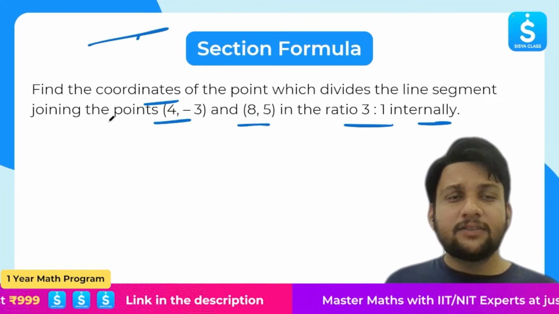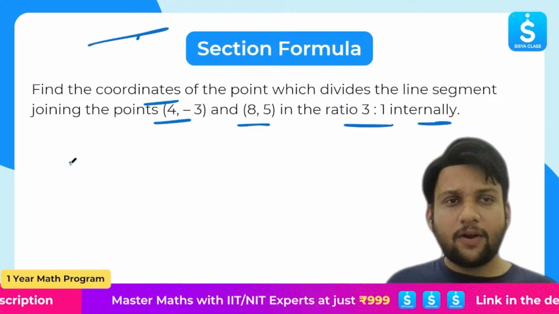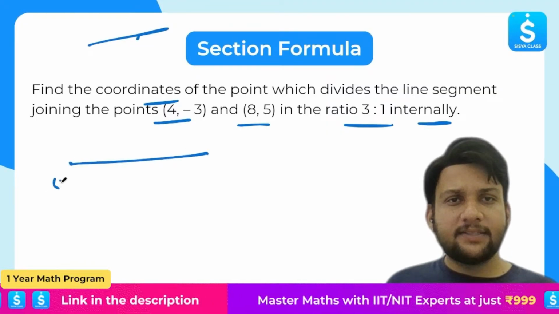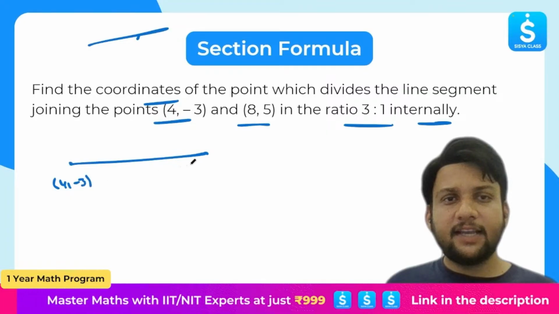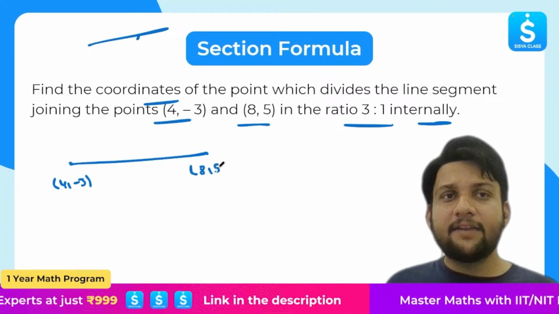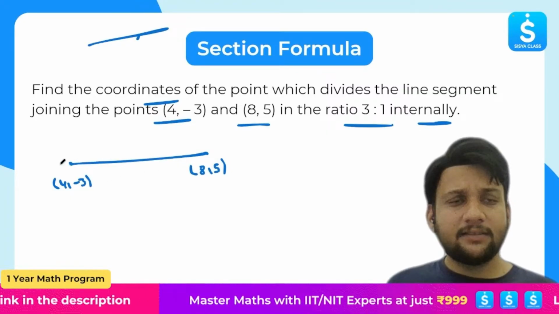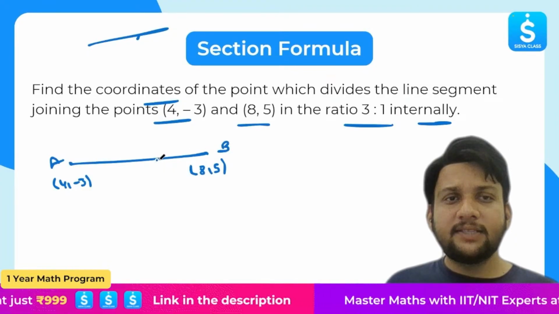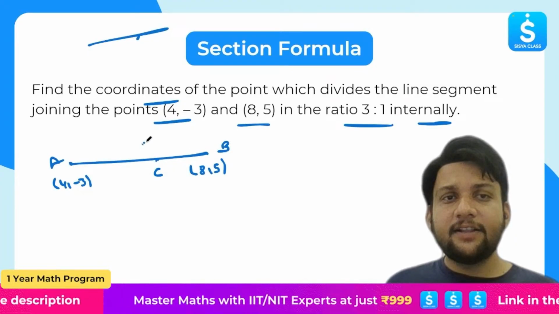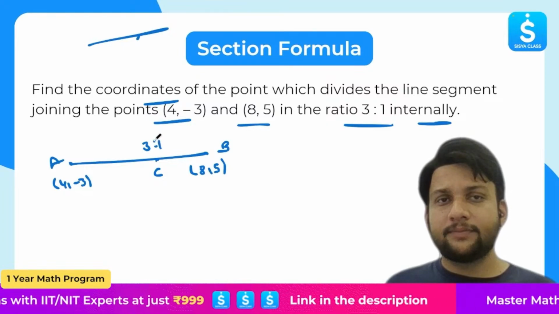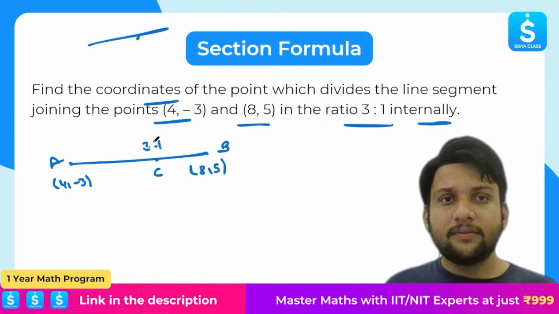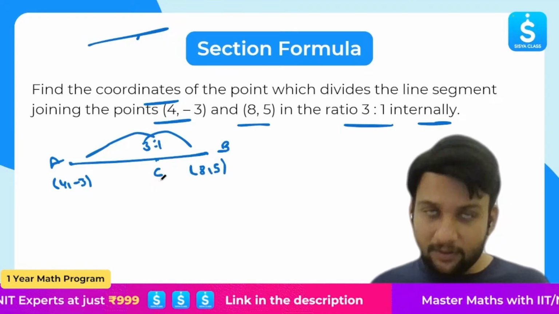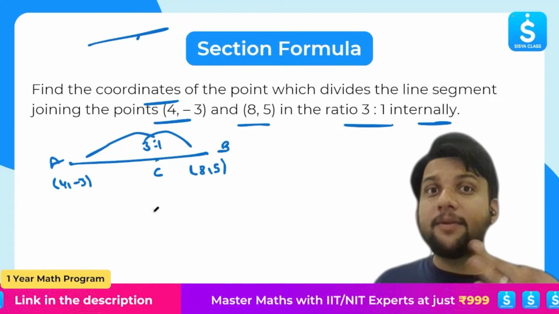All right. So what is it? First of all, I will draw a diagram. So this is (4, -3). This is (8, 5). We have to find a point. Let's assume this is point A. This is point B. We have to find a point C, which is dividing it in the ratio 3:1. Right. Now remember the formula. I will do it like this. Again, if you don't remember the formula, remember this trick.